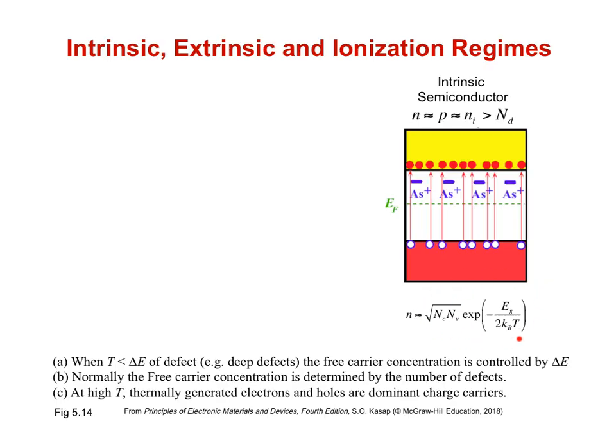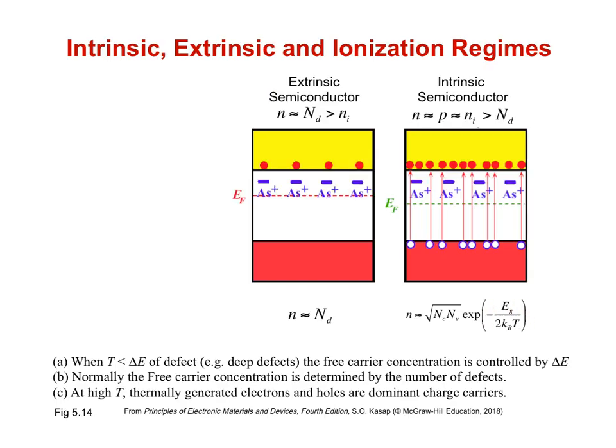The intrinsic concentration is large at high temperatures and small band gaps. Normally, when we dope a semiconductor, we try to make it an extrinsic semiconductor by using a concentration of dopants greater than the intrinsic concentration at the temperature we plan to use it. This allows us to precisely control the number of free carriers.